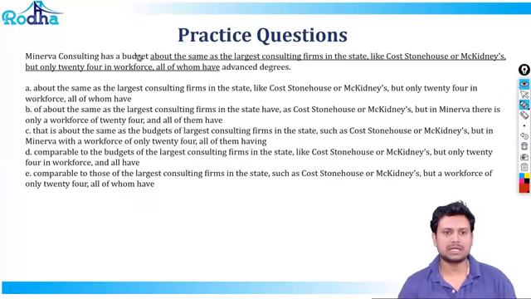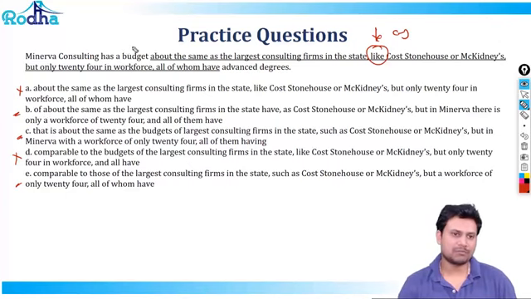It says that Minerva Consulting has a budget about the same as the largest consulting firms in the state, like this thing. Now, consulting firms in the state, so this cannot be "like", this has to be "as". So let me just remove everything with "like". So this is gone. What else can we remove? This is gone, "like". So now you're left with either B, C or E. It says that the budget of Minerva Consulting is almost equivalent to the budget of the consulting firms, but their workforce is only 24 and most of the people in the workforce have advanced degrees. That's the intent of the question.